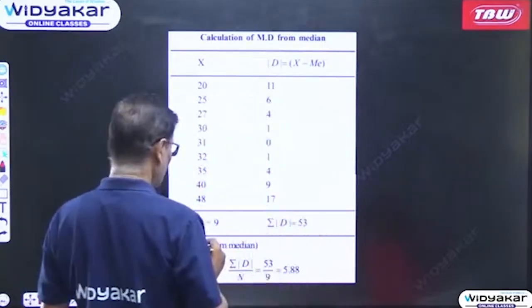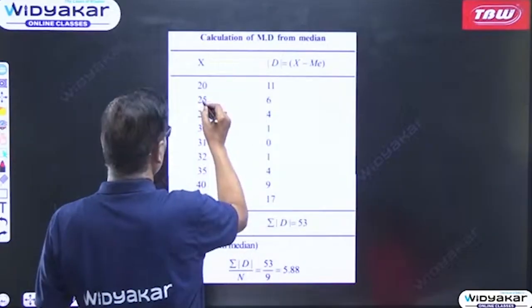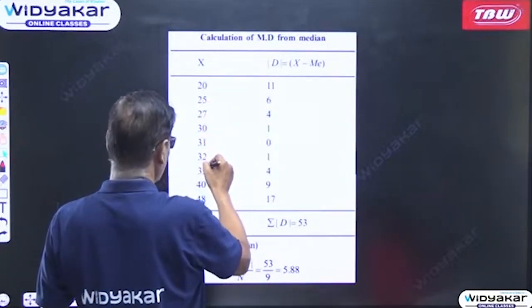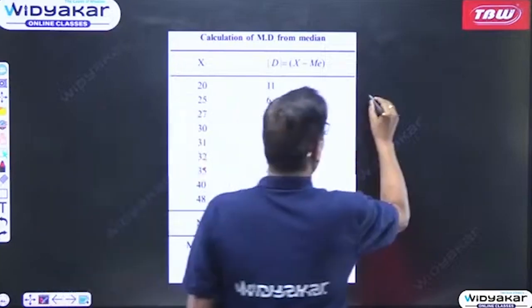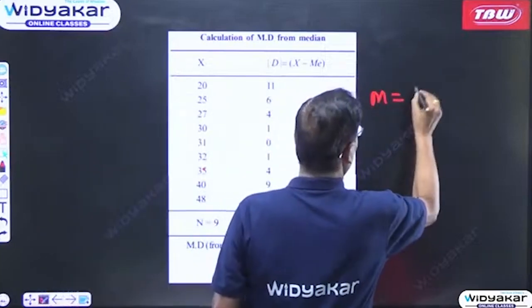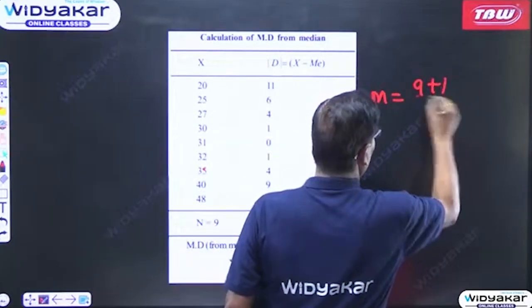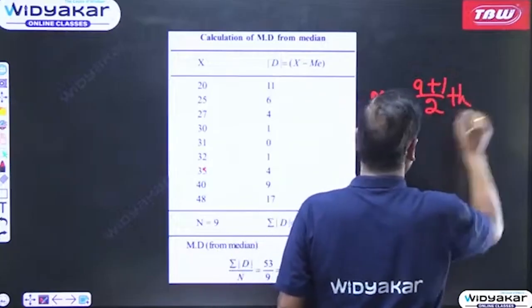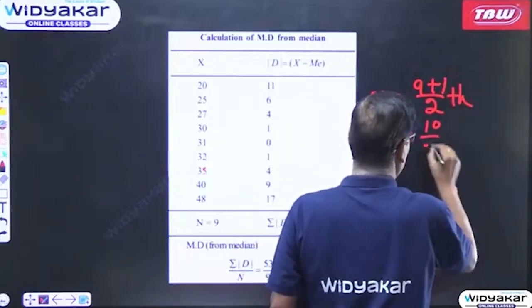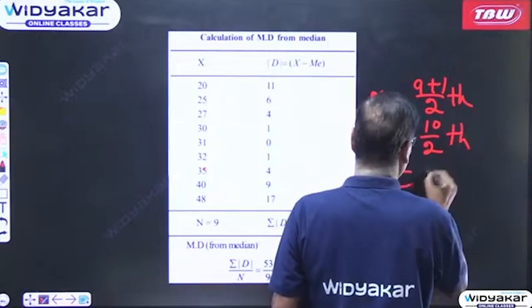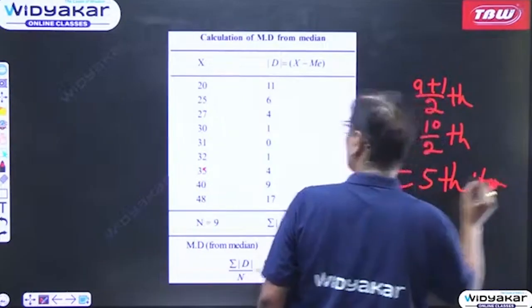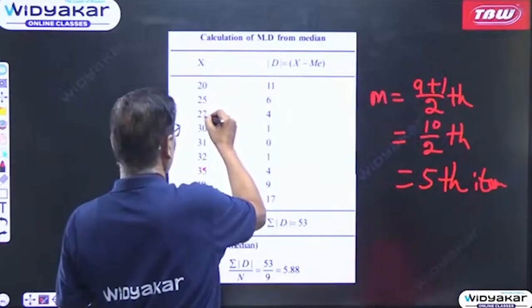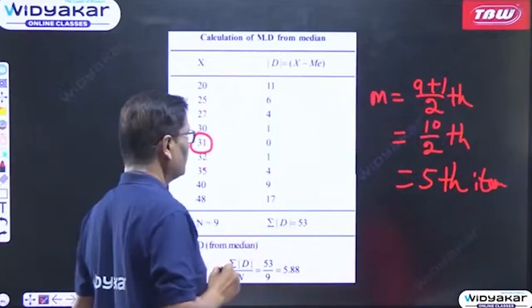Median will be 1 2 3 4 5 6 7 8 9. 9 plus 1 is equal to 10. So median is equal to 9 plus 1 by 2th item, that is equal to 10 by 2th item, that is equal to 5th item. What is the 5th item? 1 2 3 4 5. So 31 is the median.